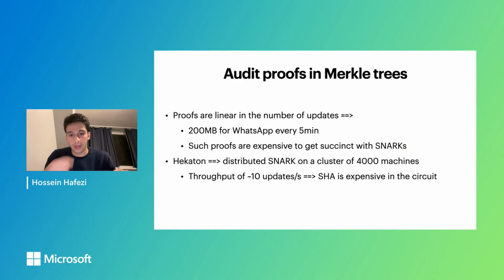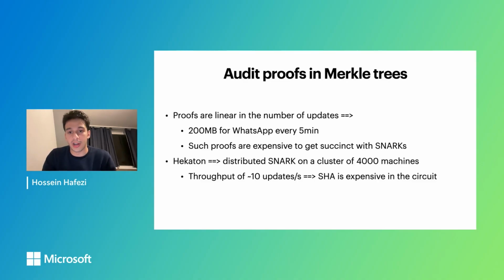So one possible solution is that we have some big proof and we want to make it a succinct proof. One general solution is to just throw a zk-SNARK at it and make it a succinct proof. And this is what we have tried to do in Hackathon. Hackathon is a distributed SNARK which runs on a cluster of 4,000 machines. But even with 4,000 machines, we only got a throughput of 10 updates per second.